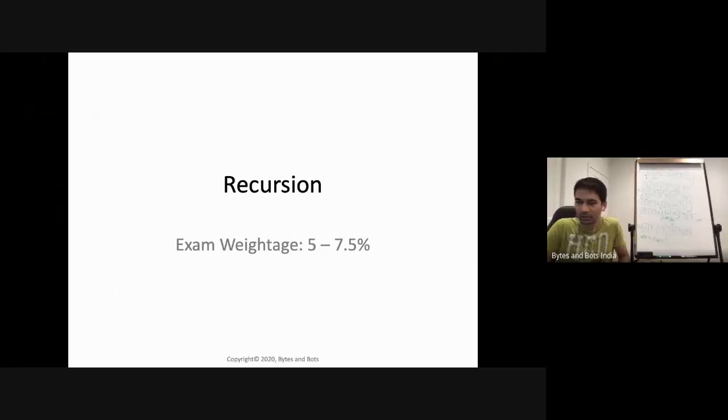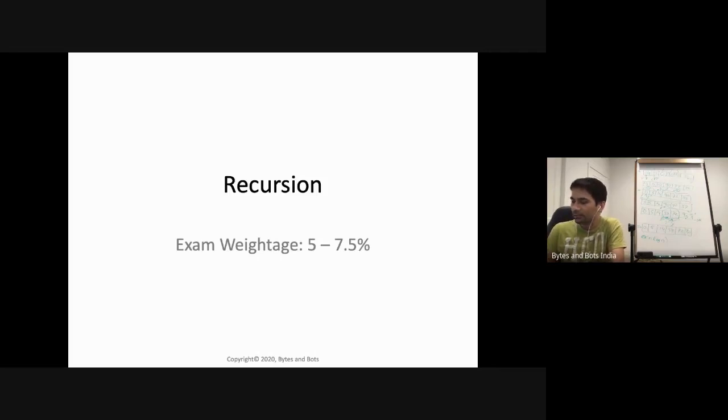Almost all recursive solutions can be solved using loops, which is iteration. But still, we'll see in a lot of cases, recursion makes things very simple. A big loop gets collapsed into just a few lines of code when recursion is used.